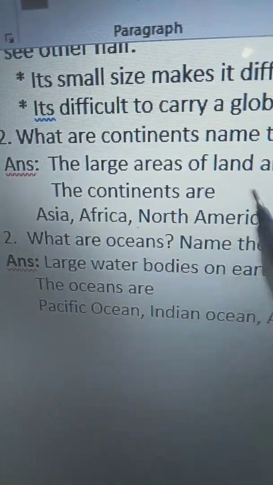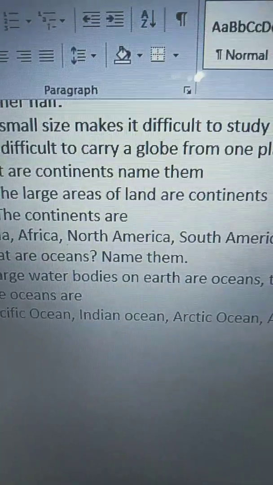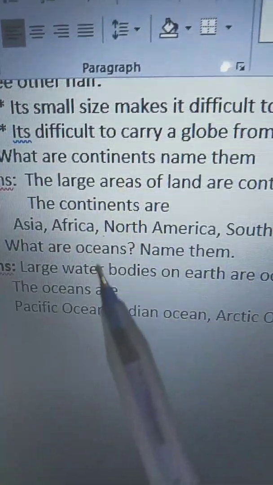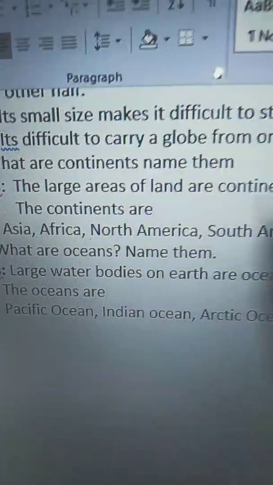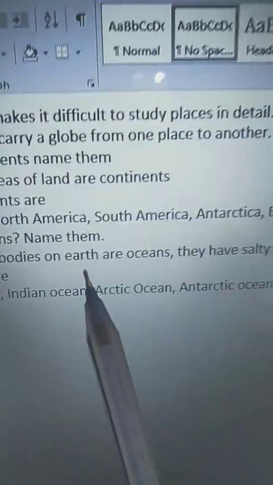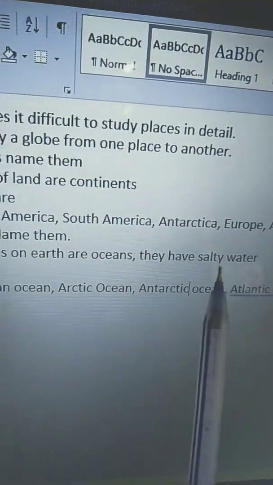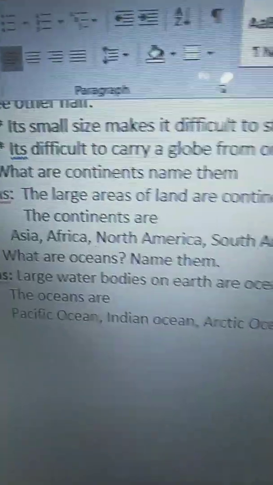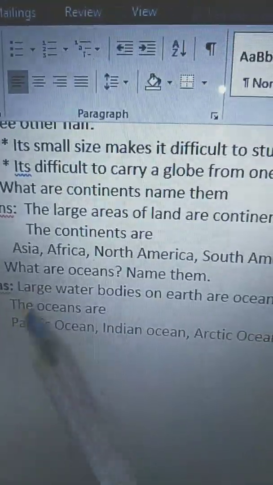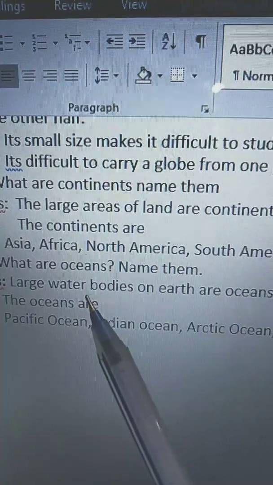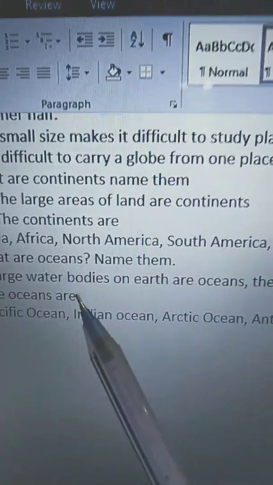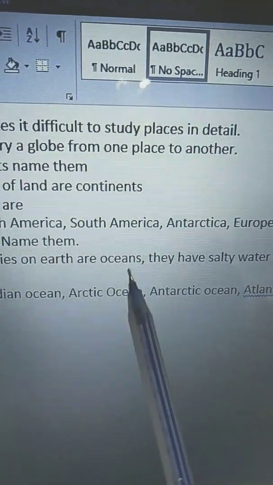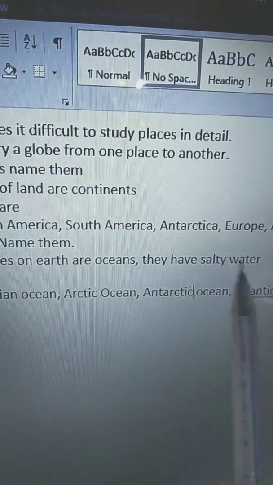Third question, what are oceans? Name them. What are oceans? O-C-E-A-N-S, oceans, name them. Large water bodies on earth are oceans. They have salty water. The oceans are large water bodies, L-A-R-G-E, large, water, bodies on earth are oceans. They have salty water.